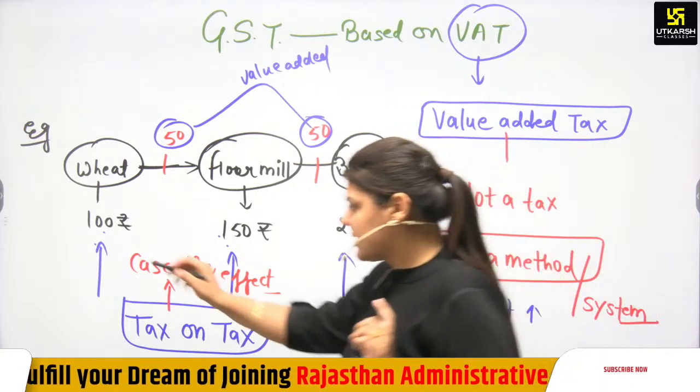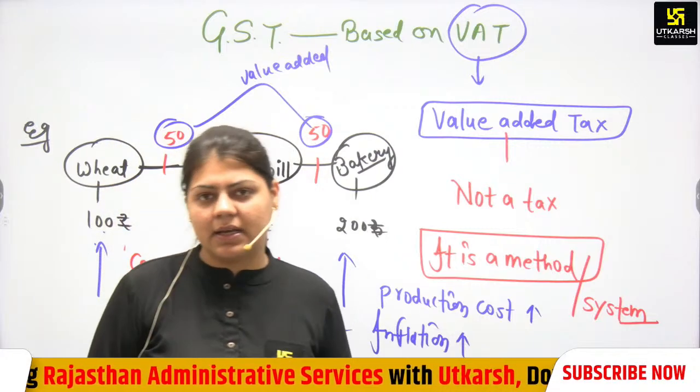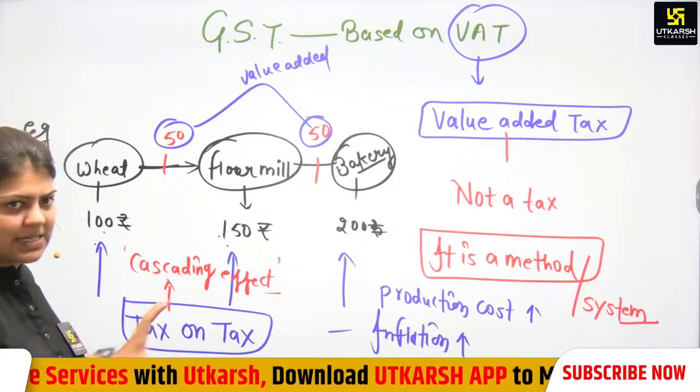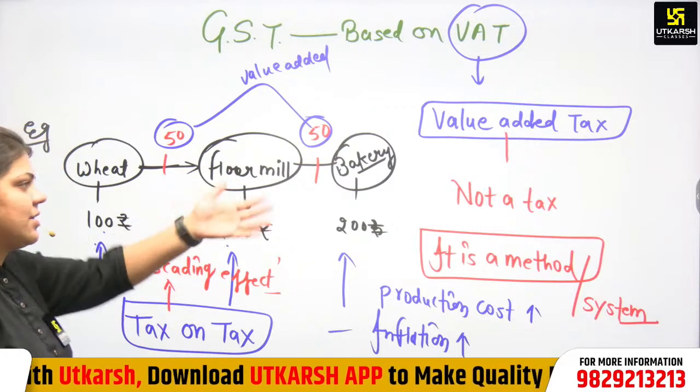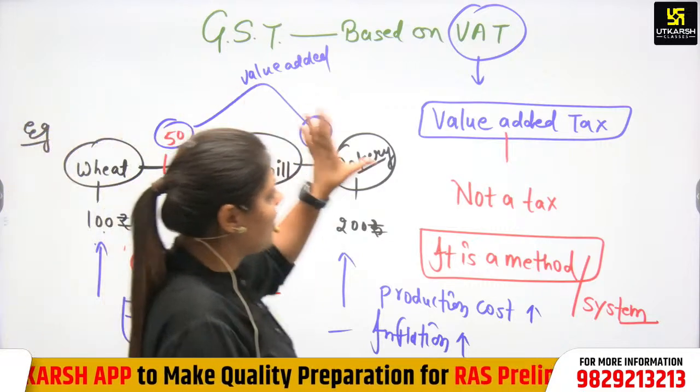So we have to discuss that because of the cascading effect, GST was implemented in India. The Indian economy was suffering from the cascading effect. That's why GST was needed. So it is very important that we understand what is VAT.